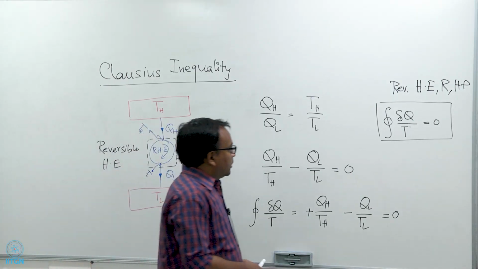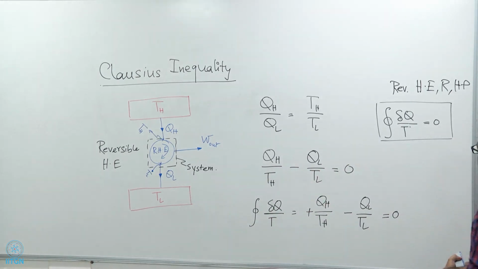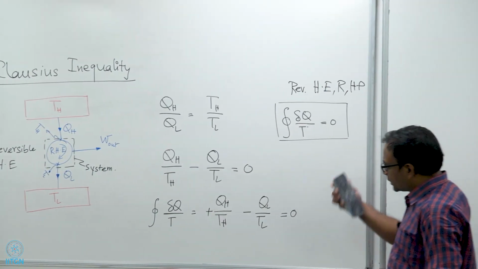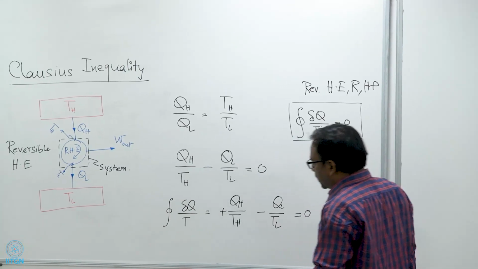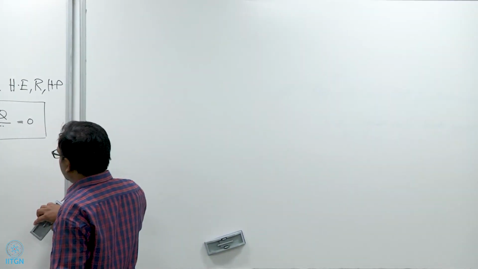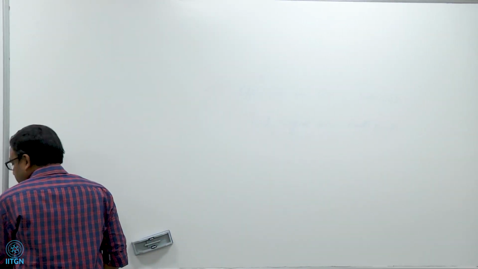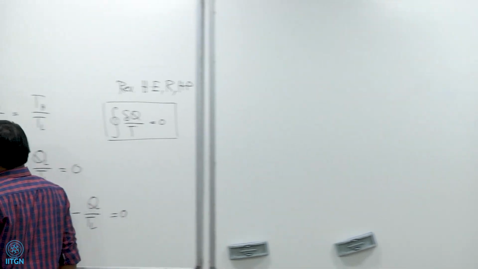Okay. Same goes for heat pumps and refrigerators. So now let us consider an irreversible heat engine. What happens for an irreversible heat engine? Let us consider a heat engine which is internally irreversible.